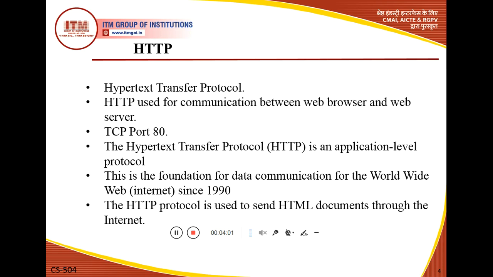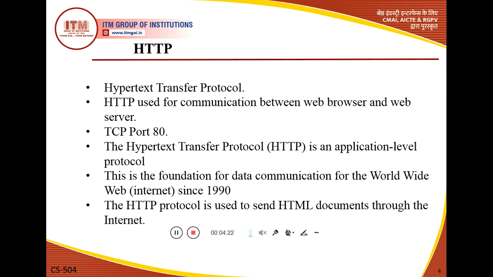By default, when we work on HTTP, the default port connection value of TCP is 80. With this port connection we make the connection between HTTP and TCP.